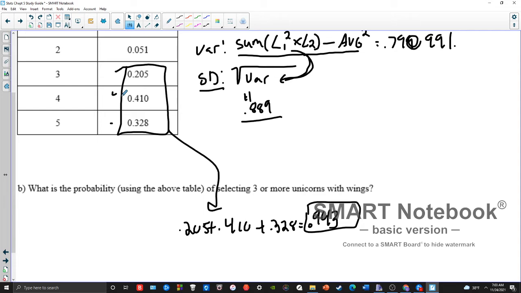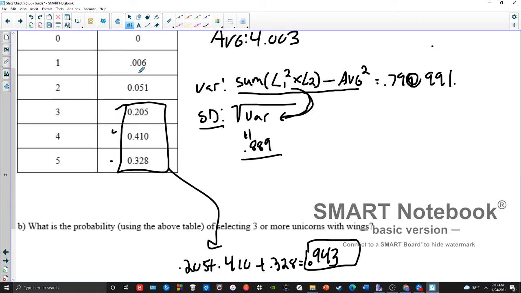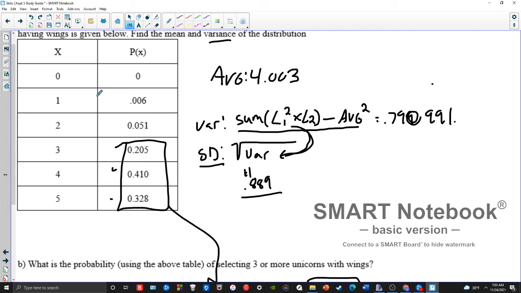So again, be very careful on adding up the numbers that you need here. Make sure you read the question carefully and select only the ones that fit the description that I'm giving you. Okay. So again, use the table if they gave it to you because it's a lot easier than doing the other stuff.